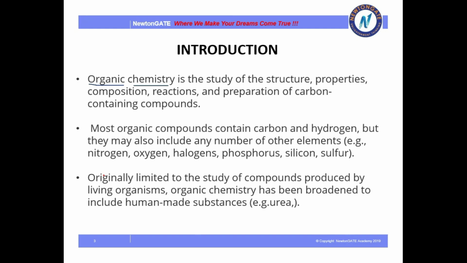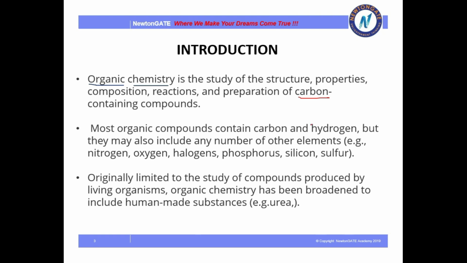So the definition of organic chemistry was modified, and now, according to modern chemistry, organic chemistry is the study of structure, property, composition and reactions of carbon compounds. This is the most important thing: carbon compounds are the subject of organic chemistry. In every organic compound you will find one element which is very common, without which you cannot say a compound is organic in nature, and that element is carbon.